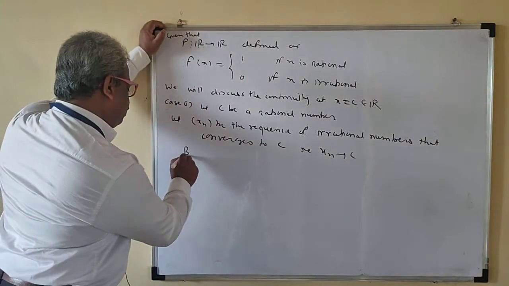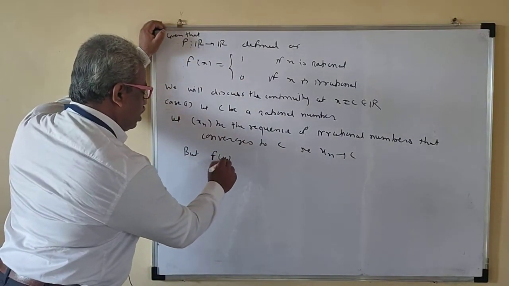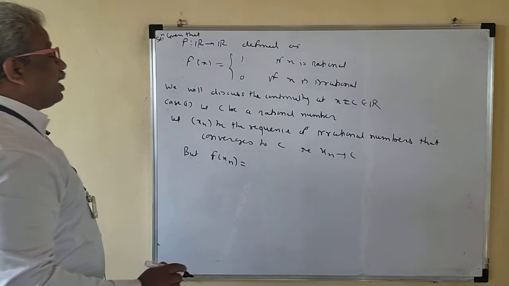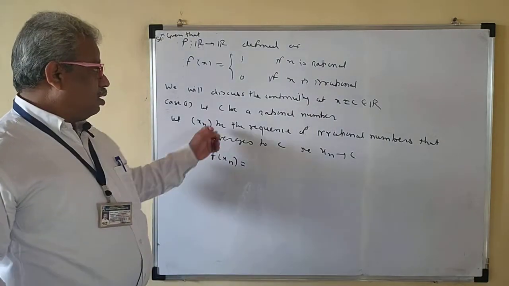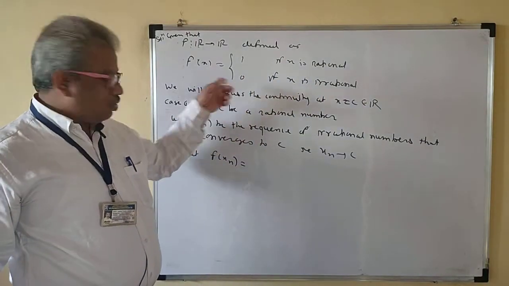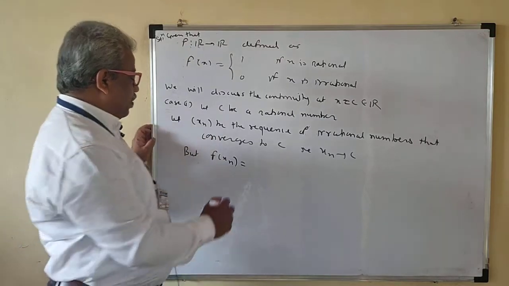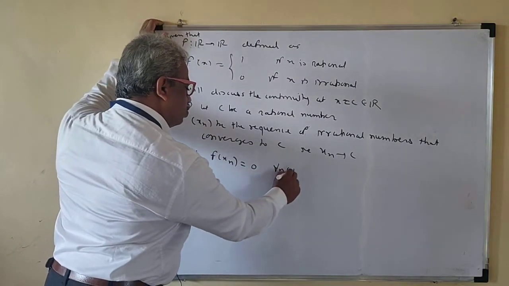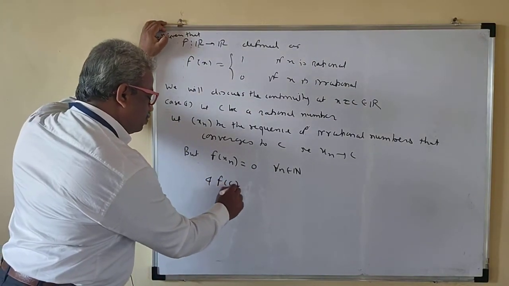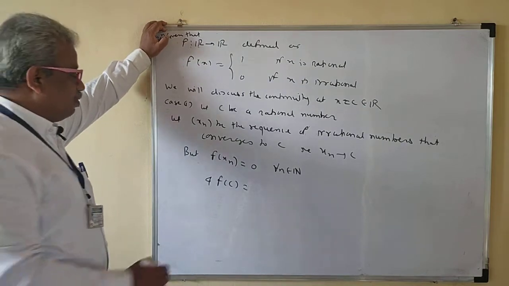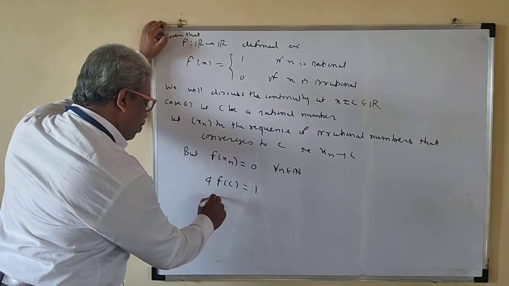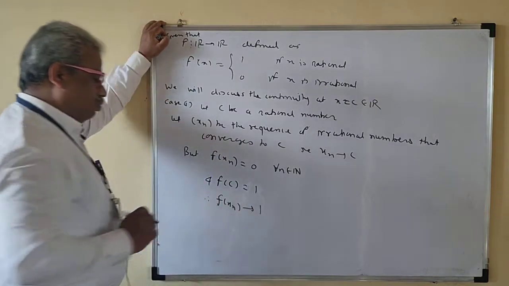Now, f of xn: what is xn? It is a sequence of irrational numbers, and if x is irrational, the value of the function is 0. So xn is irrational, therefore f of xn is 0 for all n belonging to N. And f of c, what is c? c is a rational number, so f of c is 1.